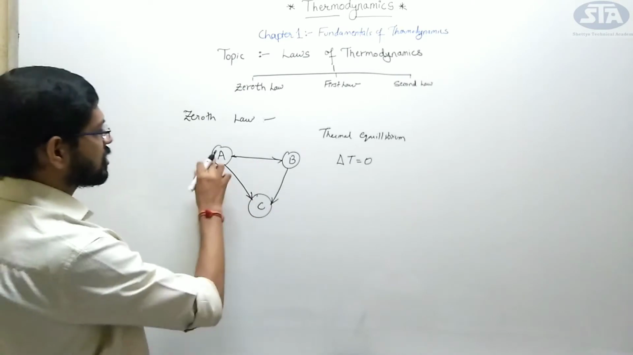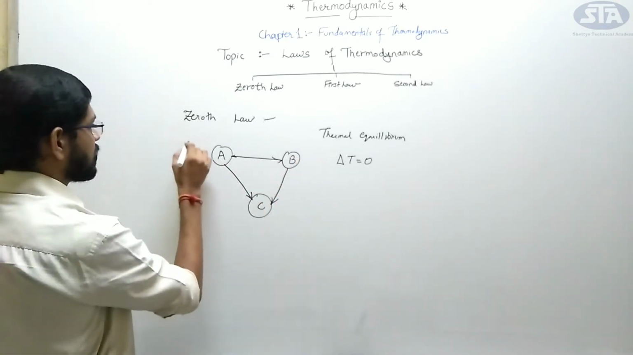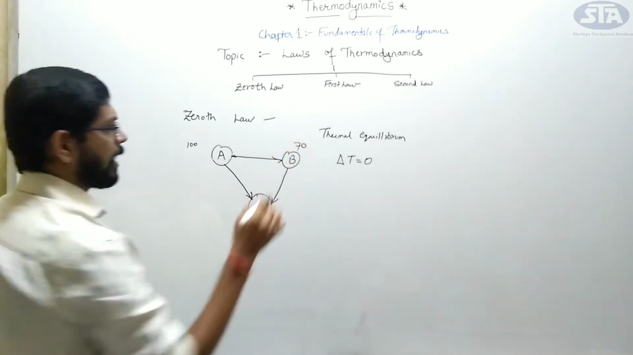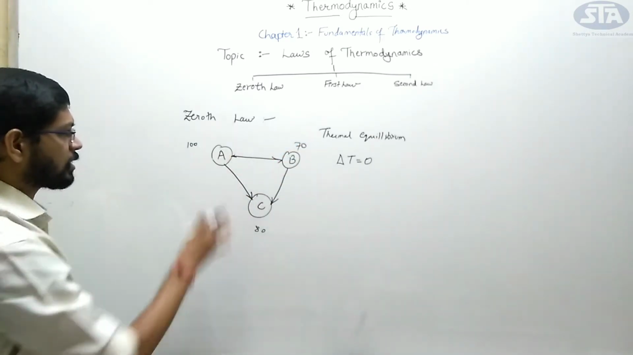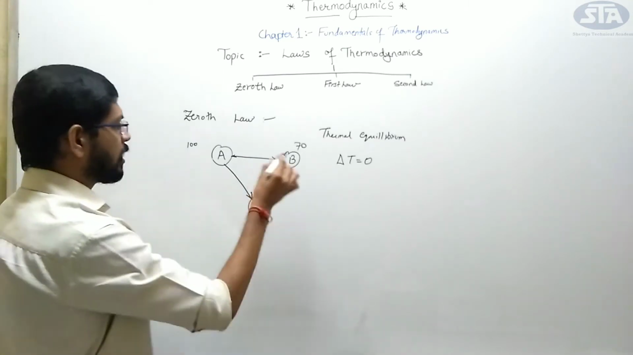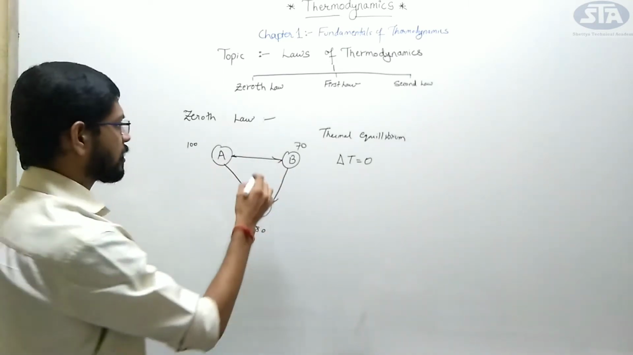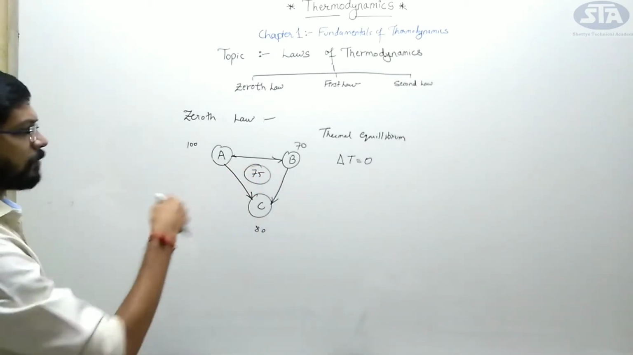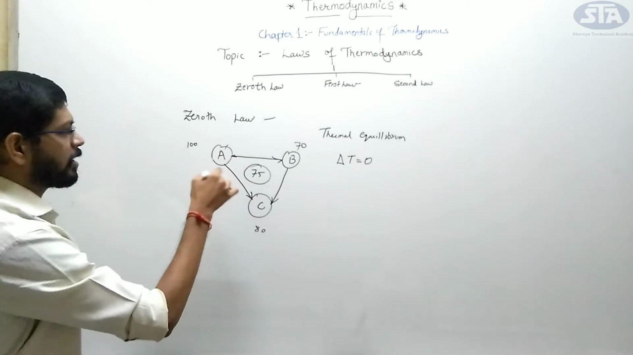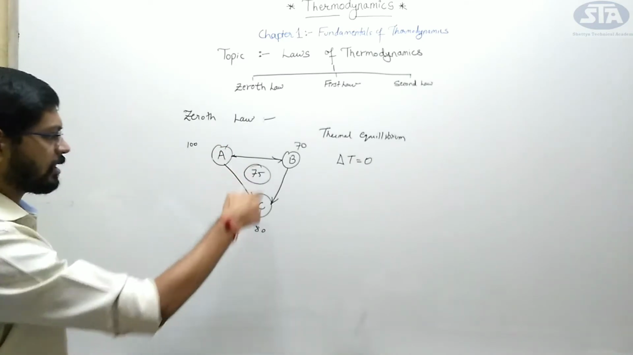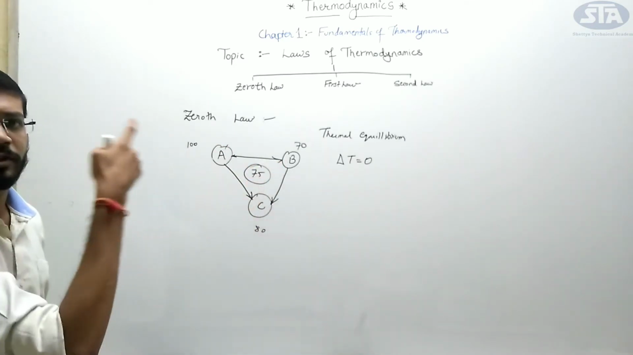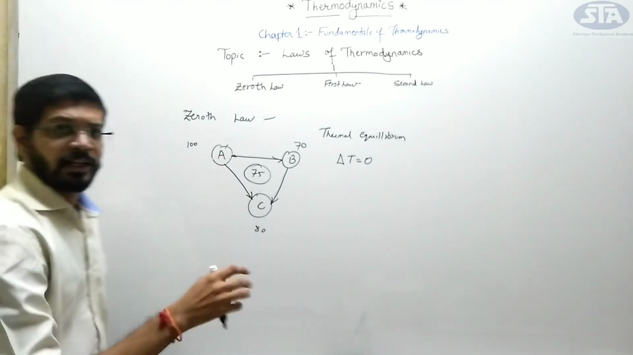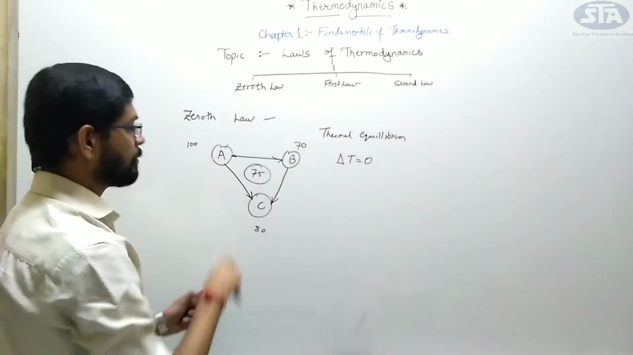So consider these three bodies at different temperatures. Consider this is 100, this is 80 and this is 70. After some time these three bodies will attain one temperature. Consider that to be 75. After some time you will see that body A has a temperature of 75 degrees Celsius, body B is also 75 and body C is also 75. That is what the zeroth law states. Okay, clear what is the zeroth law and thermal equilibrium?